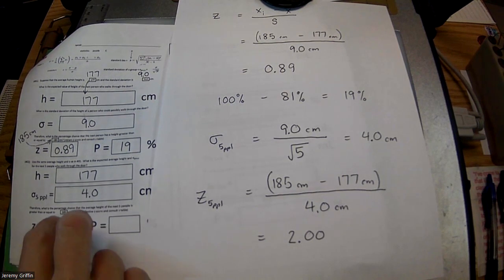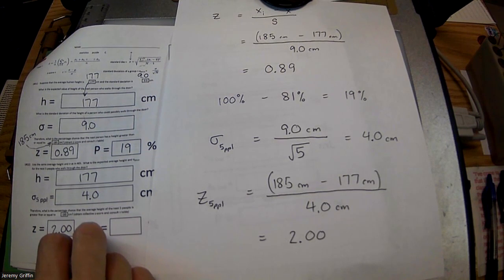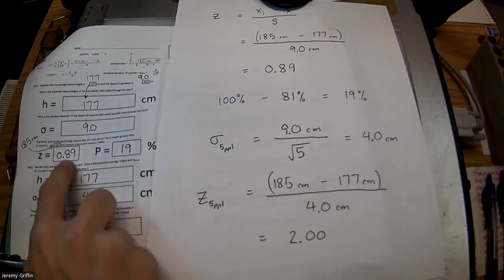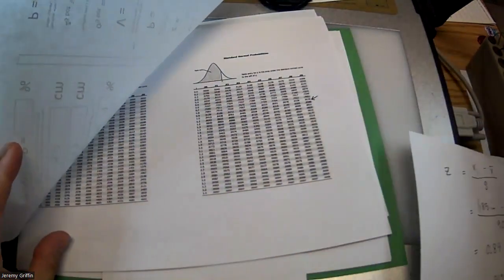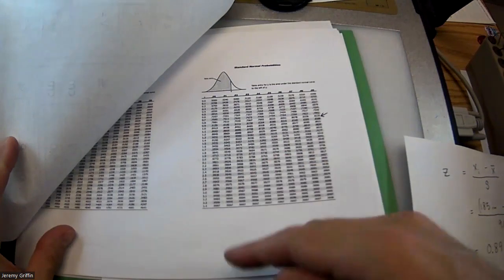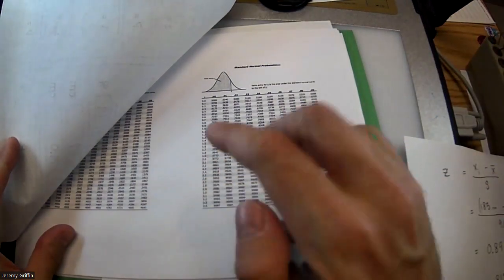Now, remember how the z-score is usually somewhere between like -3 and 3 is a pretty common thing? Well, my old z-score was a little bit less than 1. So above average, but not crazy above average. But now z-score 2, that's getting pretty far out there. Let's see what the percentages look like. Let's flip to the z table. That should work for you too. Your z-score should have just gone up because your standard deviation went down.